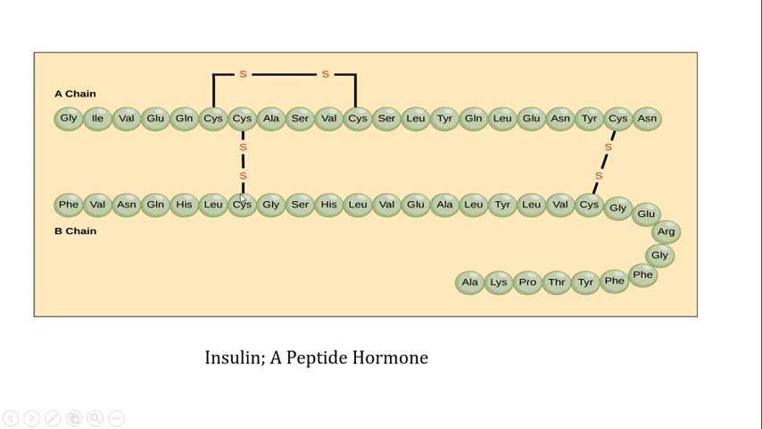So these are the interchain cysteine bridges. There is also one intrachain cysteine bridge in the chain A, where one cysteine in the chain A is going to interact with another cysteine in the same chain A. Thereby, this particular cysteine bridge is known as the intrachain cysteine bridge, and these are known as the interchain cysteine bridges.